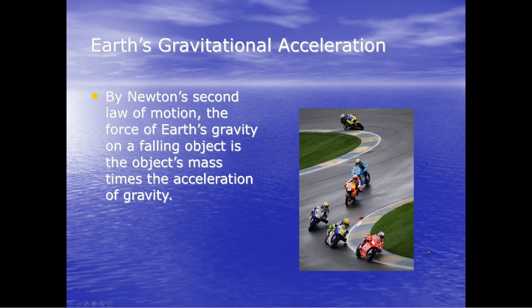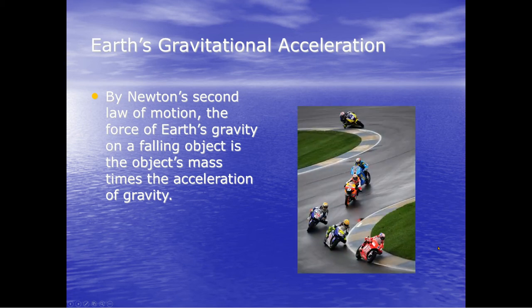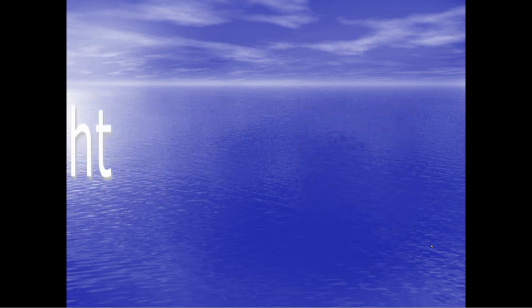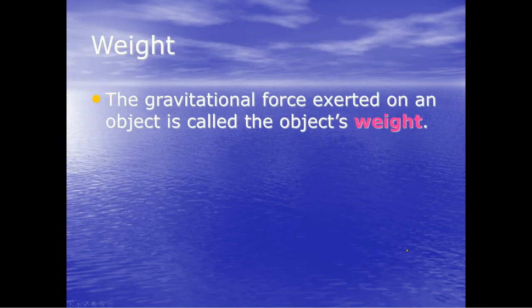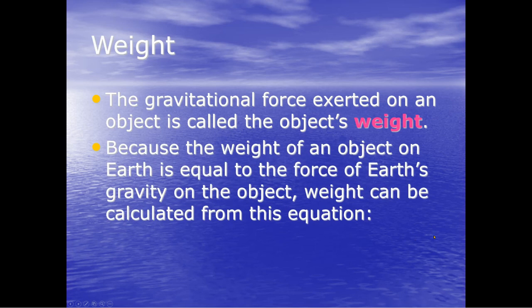By Newton's second law of motion, the force of Earth's gravity on a falling object is the object's mass times the acceleration of gravity. The gravitational force exerted on an object is called its weight. Because the weight of an object on Earth is equal to the force of Earth's gravity on the object, weight can be calculated from this equation: W, or weight, equals the mass times 9.8 meters per second squared, because that's the acceleration of gravity.